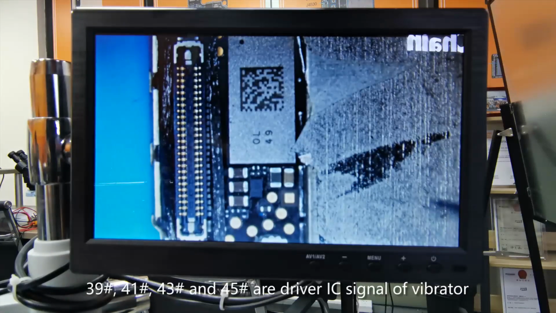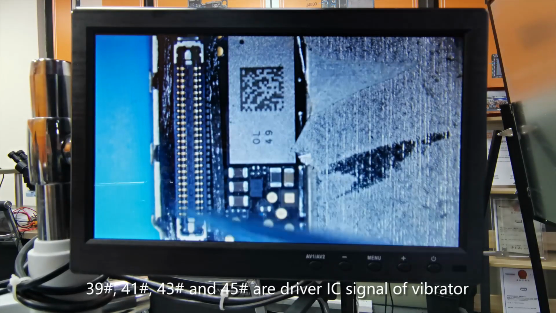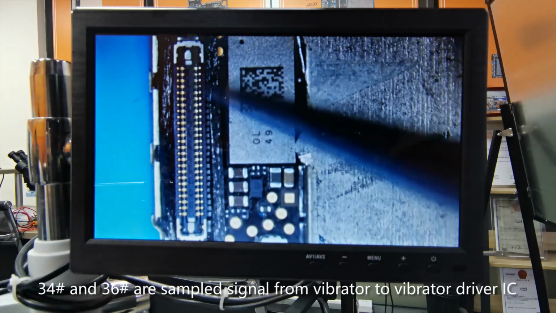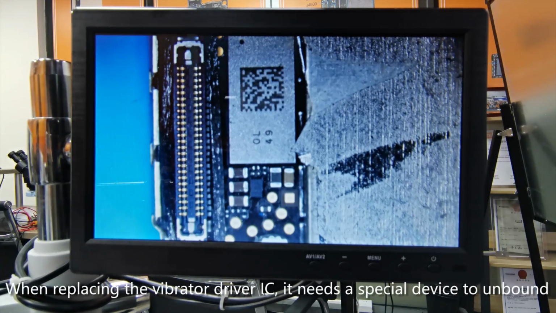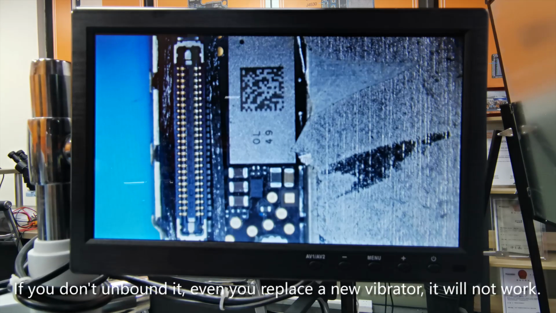Pin 39, pin 41, pin 33, and pin 45 are the driver IC signals of the vibrator. Pin 34 and pin 36 are the sample signals from the vibrator to the vibrator driver IC. When replacing the vibrator driver IC, it needs a special device to unbind, because it is encrypted with the CPU. If you don't unbind it, even if you replace with a new vibrator, it will not work.